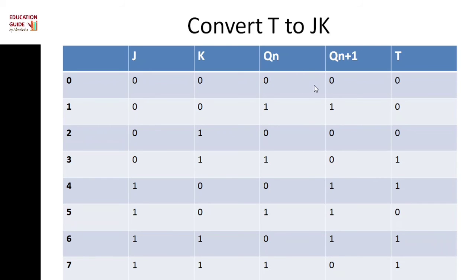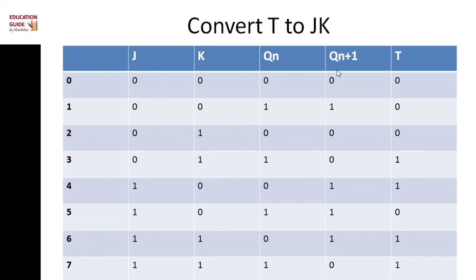After that, the table must be extended with the given flip-flop input. The given flip-flop input columns must be filled with the help of the excitation table of the given flip-flop. With the help of Qn and Qn plus 1, we can write the excitation table of T flip-flop.